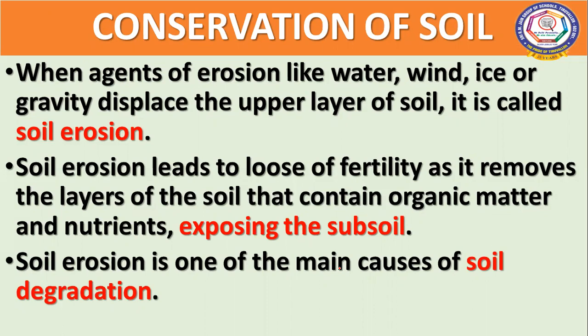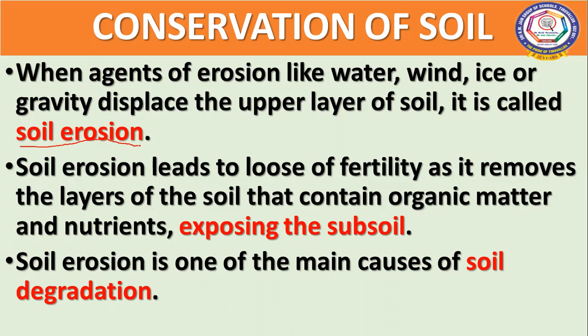Now we have come to the next topic, that is the conservation of soil. When agents of erosion like water, wind, ice or gravity displace the upper layer of the soil, it is called soil erosion. So because of the agents of erosion, that is water and wind, they will remove the top layer of the soil. So it will cause soil erosion. What will soil erosion lead to, children?